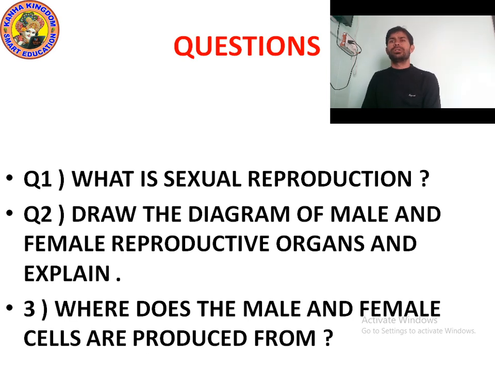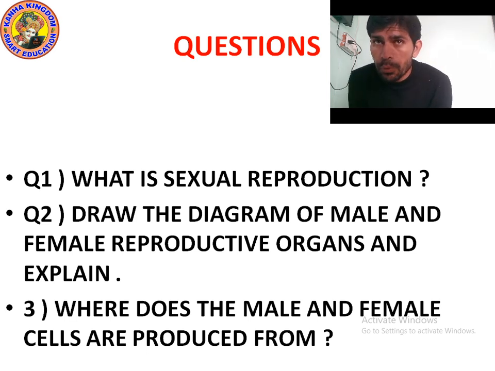The reproduction in which both male reproductive organs and female reproductive organs are involved to give birth to a new individual is called sexual reproduction.